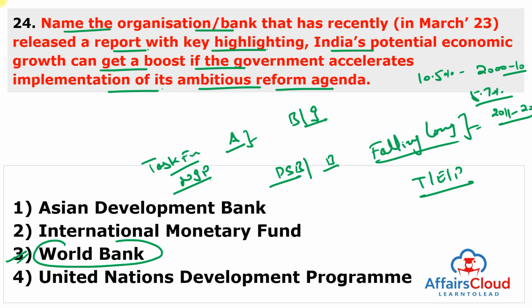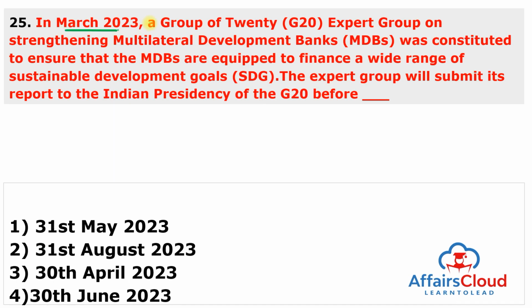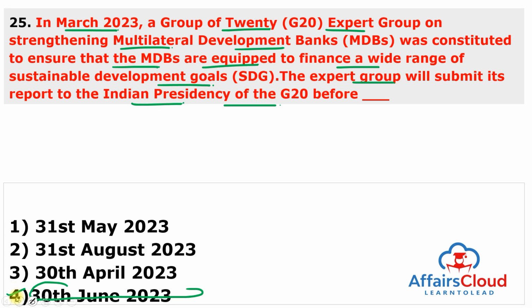Moving to next question. In March 2023, the G20 or Group of 20 expert group on strengthening multilateral development banks was constituted to ensure that the multilateral development banks are equipped to finance a wide range of sustainable development goals. The expert group will submit its report to the Indian Presidency of G20 before 30th of June 2023. Answer of this question is 4.